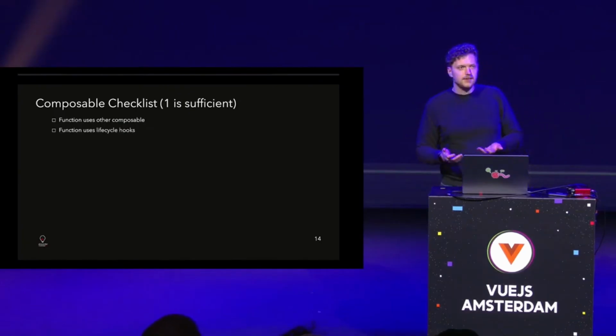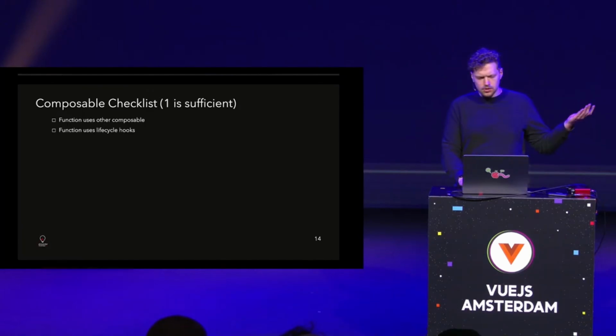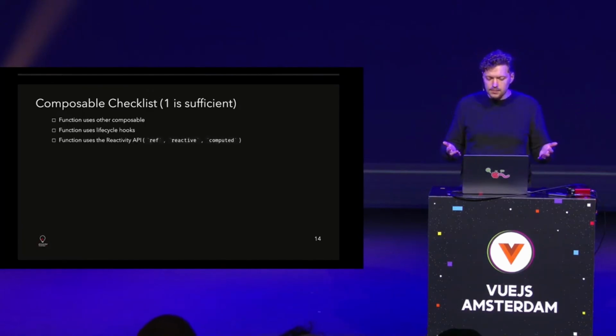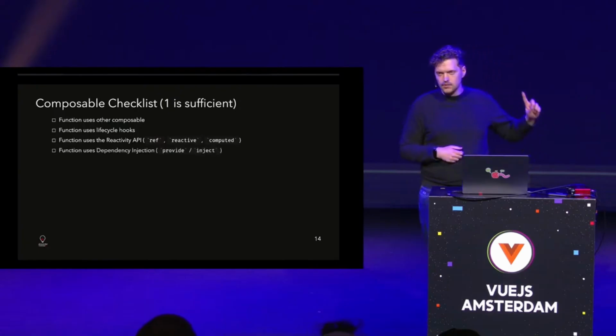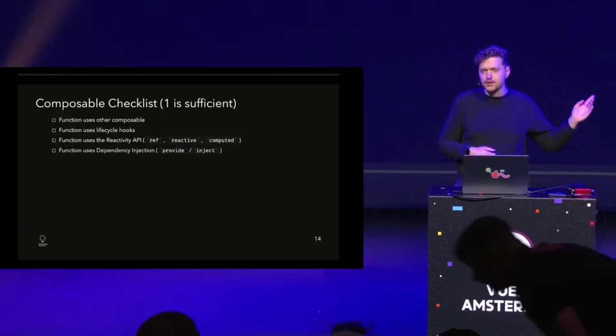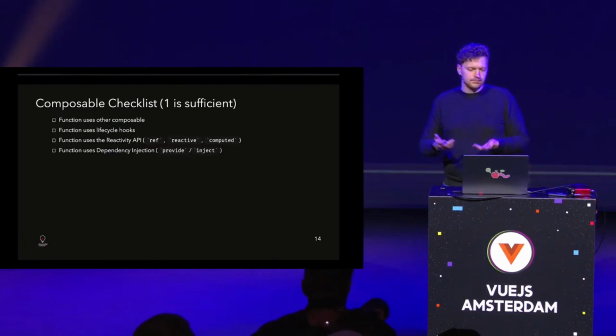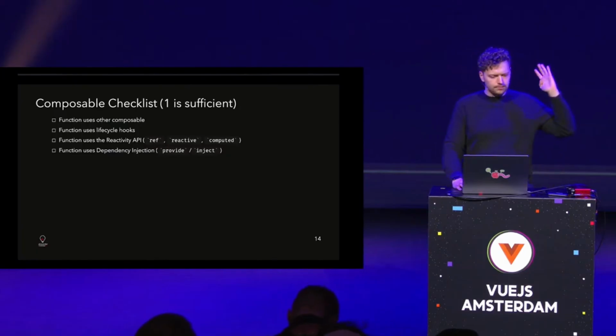Lifecycle hooks, right? If you use a lifecycle hook, it's a composable, easy. The reactivity API: ref, reactive, computed, composable. And often neglected, dependency injection. If you use that, provide and inject, same idea. Okay, four easy things.